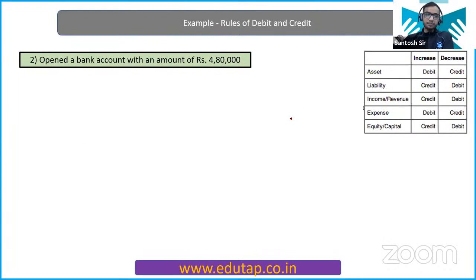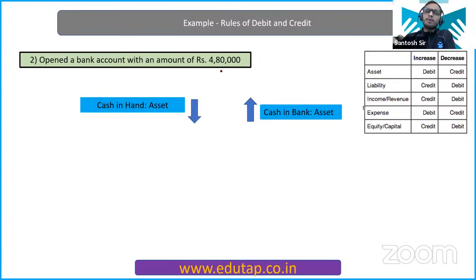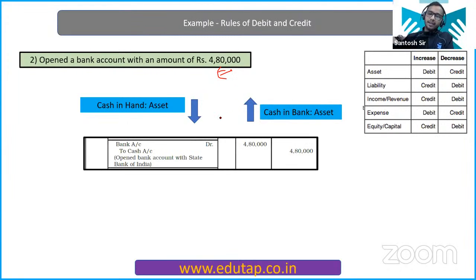Okay, so next question. Opened a bank account with an amount of 4,80,000. Very easy. You have deposited the amount in your bank account. Your bank account is increasing, your cash account is decreasing. One asset account is increasing, another asset account is decreasing. The account which is increasing, you are going to debit it, because when assets increase, you debit it. So bank account gets debited and cash account gets credited. Easy enough, nothing very technical here.